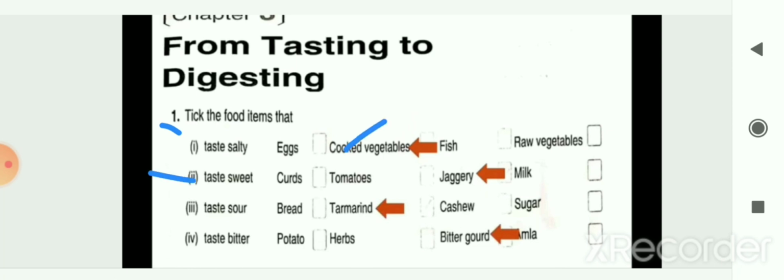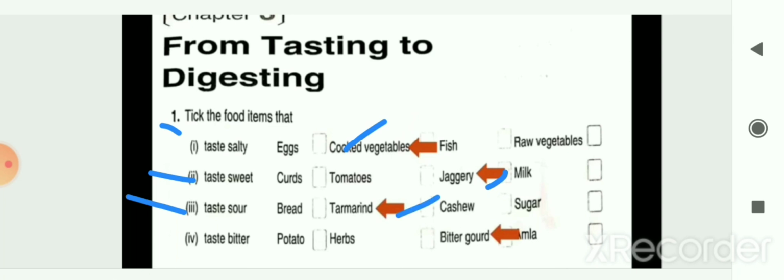Next is taste sweet. So options are curd, tomatoes, jaggery and milk. So your answer is jaggery. The taste of jaggery is sweet. Next is taste sour. Its options are bread, turmeric, cashew and sugar. So your answer is turmeric. Its taste is sour.